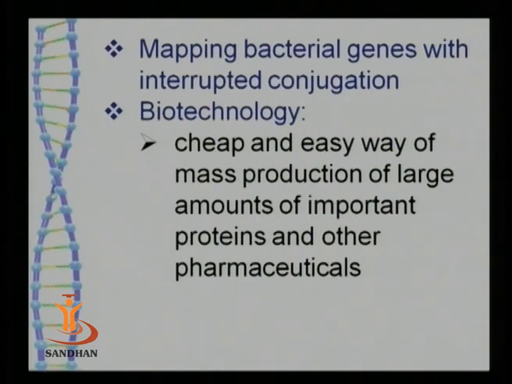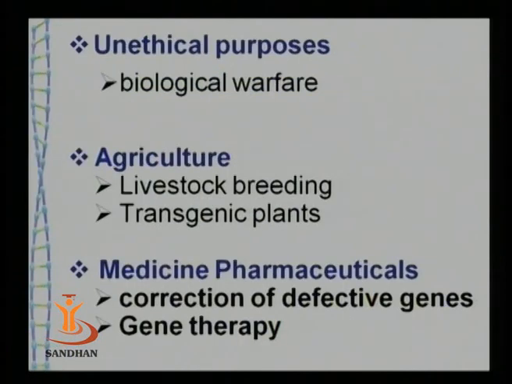Then these plasmids are also used for genetic mapping of bacterial genes, and that is done by interrupted mating experiments through conjugation. In biotechnology, they are very useful because they are a cheap and easy way of mass production of large amounts of proteins and other pharmaceutical products. They may also be used for some unethical purposes like biological warfare. These are used in industrial biotechnology and agricultural biotechnology.